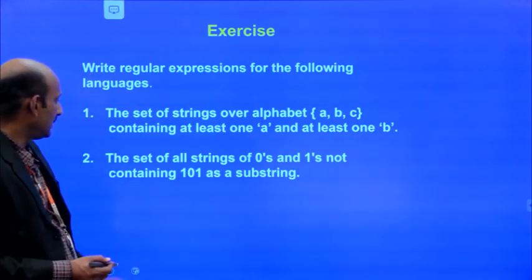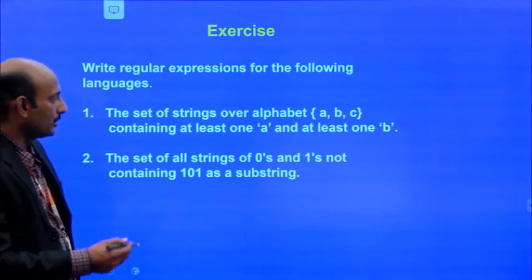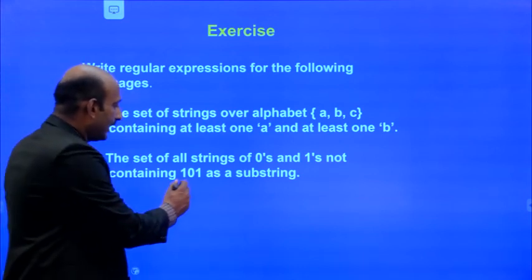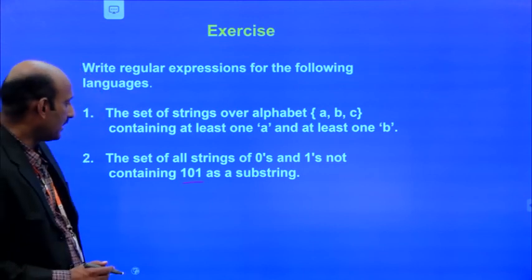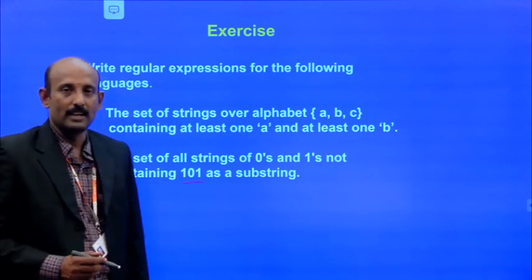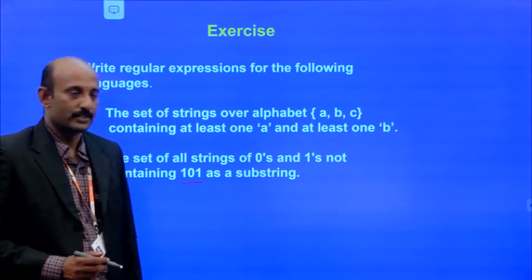Similarly, the next one: the set of all strings of zeros and ones not containing 101 as a substring.